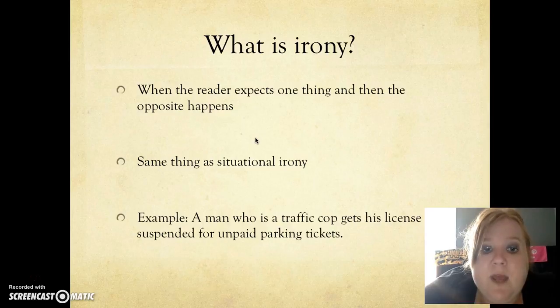As an example, a man who is a traffic cop gets his license suspended for unpaid parking tickets. It's ironic because we would expect that the traffic cop would follow the rules, but he doesn't.